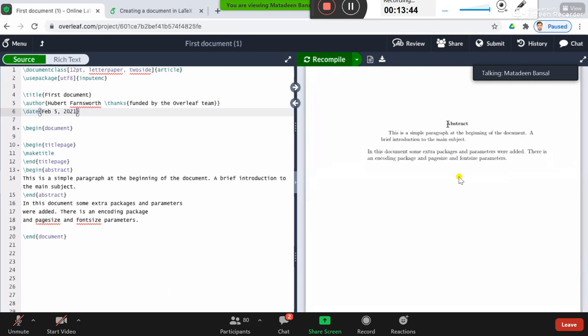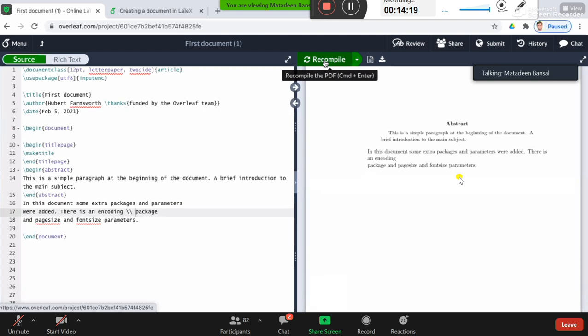Now this is the abstract, and below that is the abstract text. You see the indent for this is different from the normal text. So these first two lines are the abstract lines. And remember, here you need not write the word abstract, it will appear automatically. The abstract environment will put this word automatically. Now I'm talking about the line break. Suppose I put these two backslashes here and recompile it. You see there will be a line break.